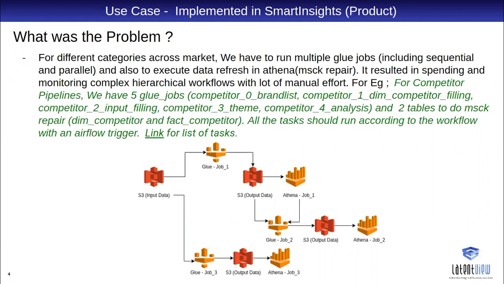solve this problem? We were able to execute a category within a day, which we used to execute in 4 to 5 days. Airflow helped us with that. So this was the problem we were having.